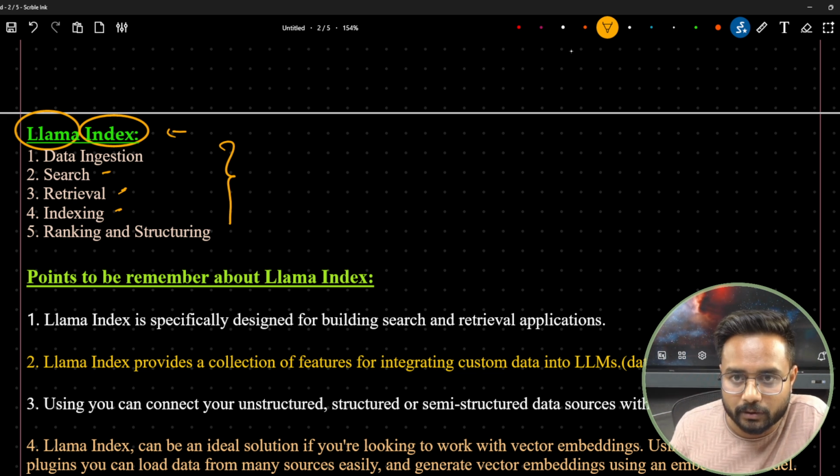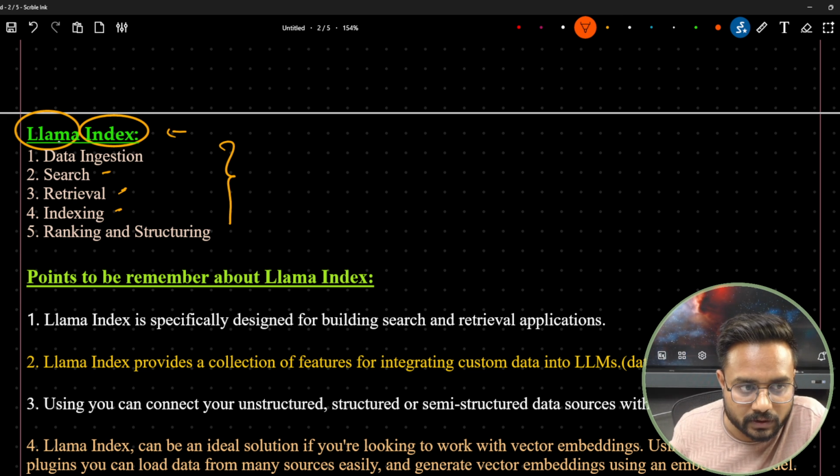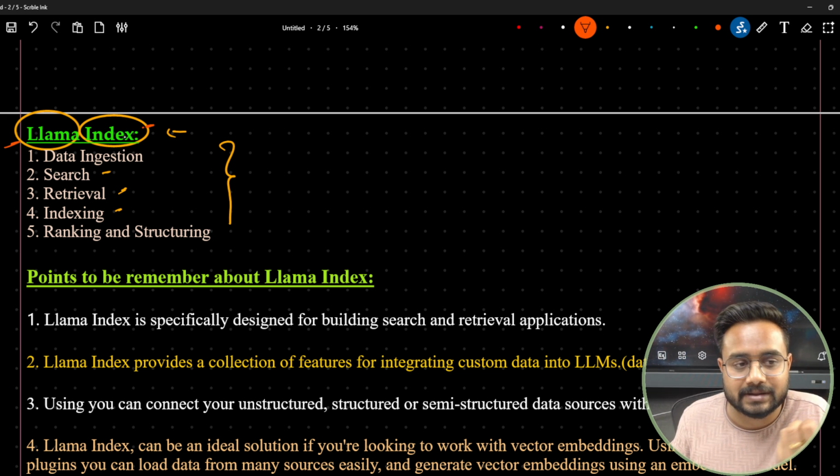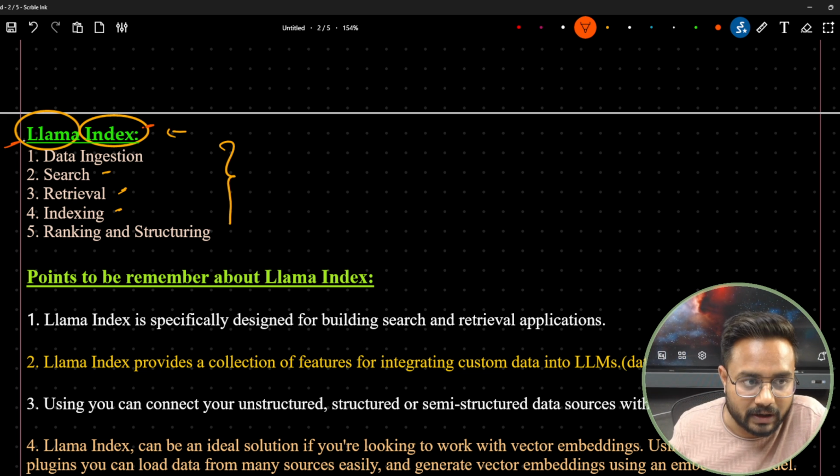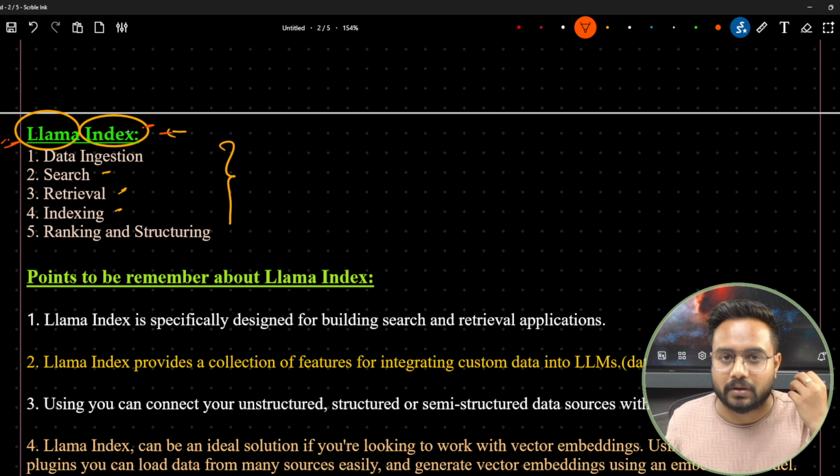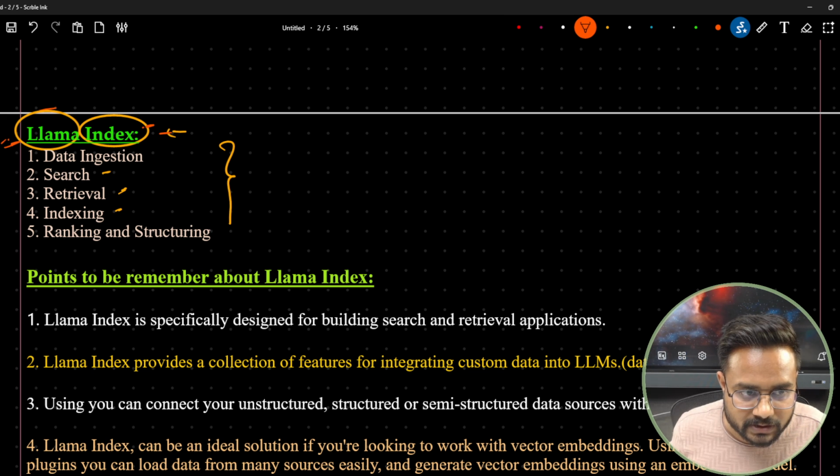Now in LlamaIndex, llama is a model name, and what is index? Tell me. The index is related to the vectors. Maybe he was working with this particular model and trying to fetch results based on some queries, so that's why the framework was given the name LlamaIndex.